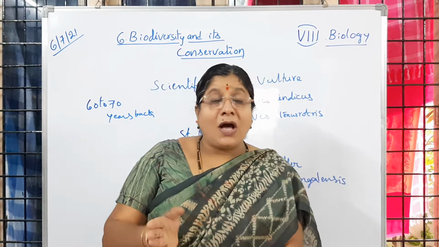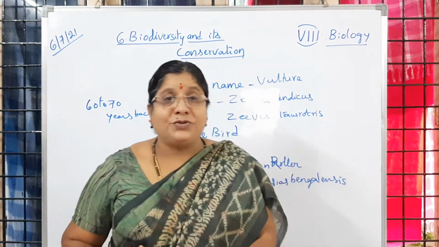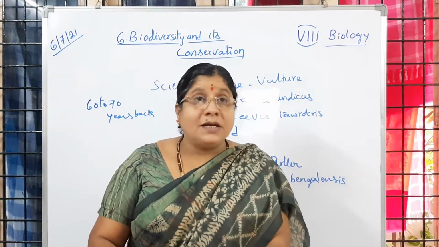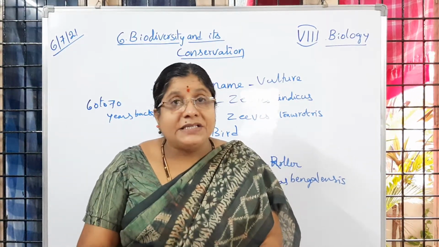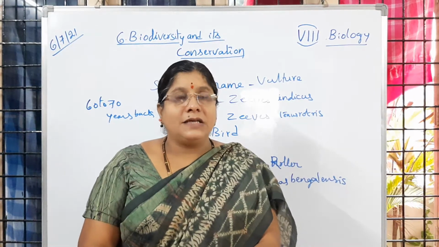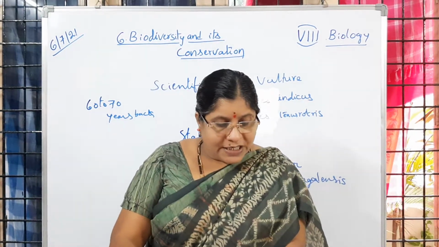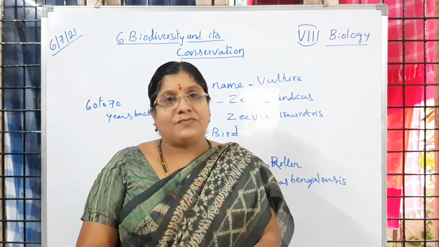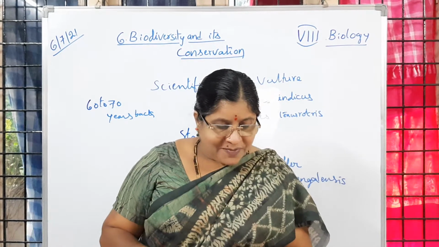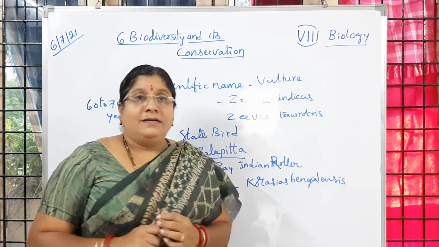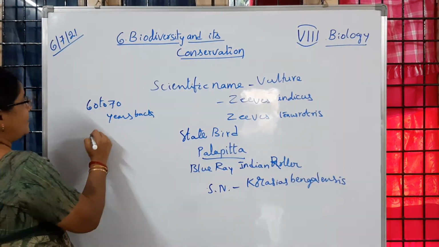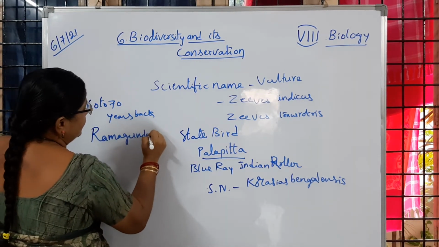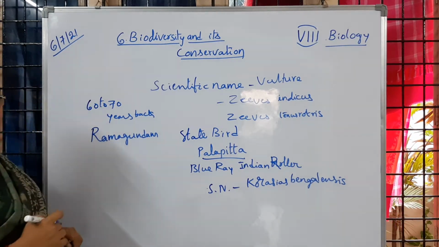I hope you understood. Earlier, Ramagundam was said to be a forest reserve, and we used to observe a large number of animals. Different varieties of animals were seen, like tigers, leopards, cheetahs, deer, hyenas, cobras, pythons. All these species were seen. But later some change happened in Ramagundam. The change was human intervention.